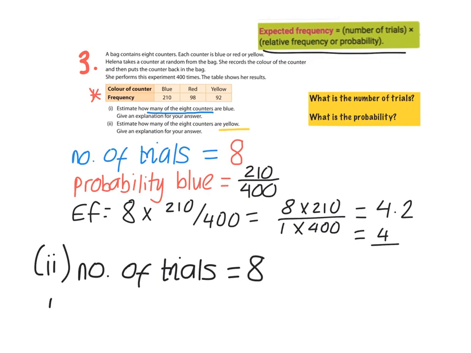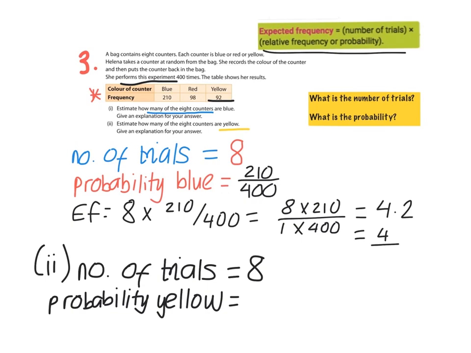Now, the probability that the counter is yellow. It doesn't tell us. We have to figure it out from this experiment. So we know that when Helena did the experiment and she took a counter out 400 times, 92 of those counters were yellow. So yellow happened 92 times, so 92 over the total number of experiments, which was 400. That is our probability that a counter is yellow.